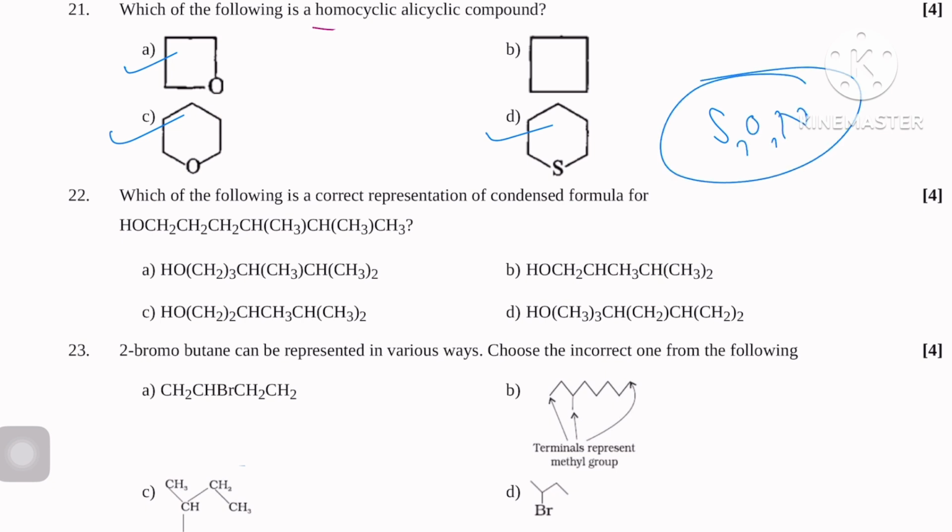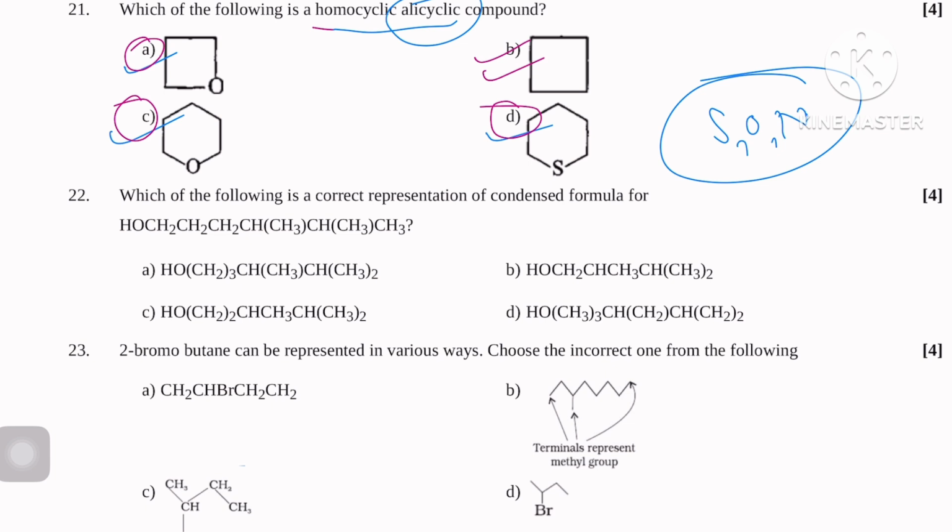This is homocyclic, and alicyclic means properties similar to open chain organic compounds. So the correct option is B. This is hetero. Clear?